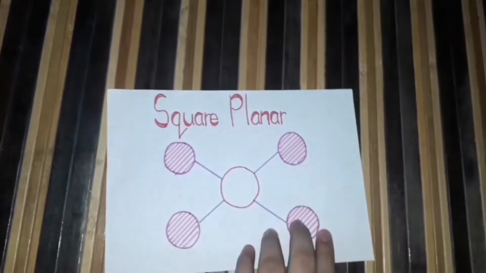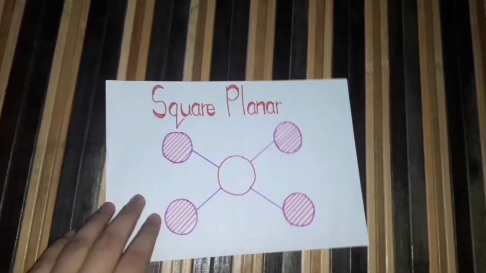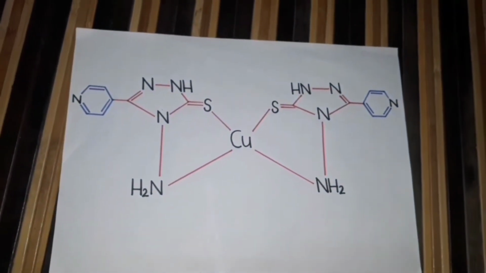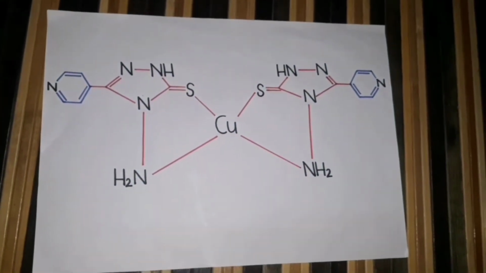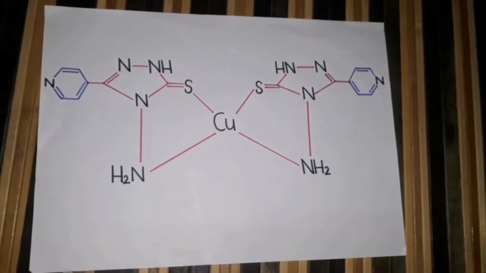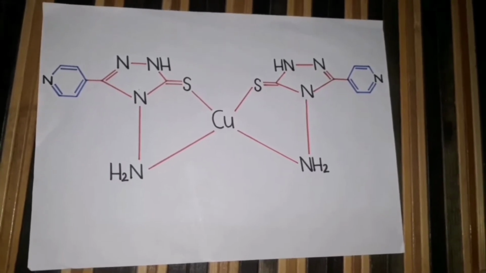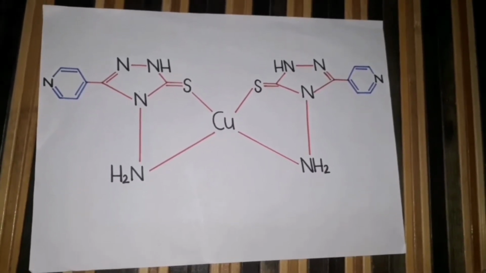The geometry shape of our complex is square planar. The structure of our complex will look like this. The coordination number of this complex is 4 and the type of this complex is a neutral complex.